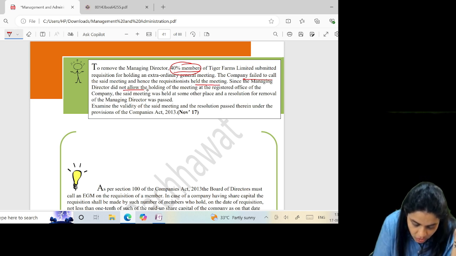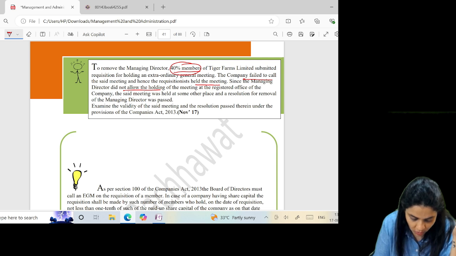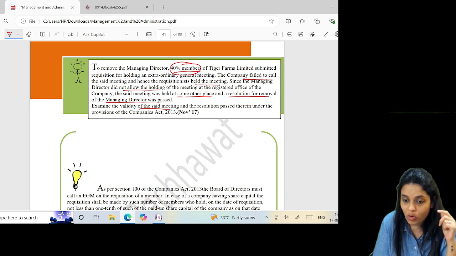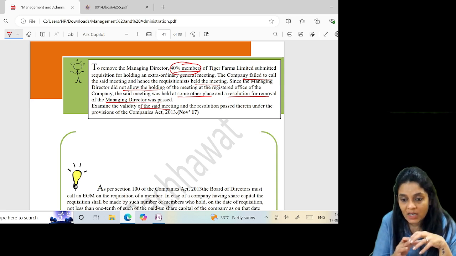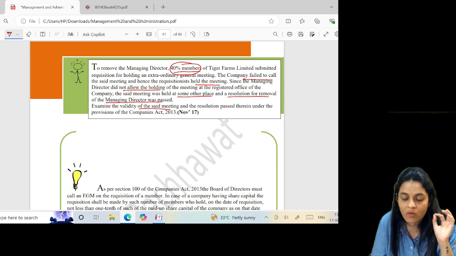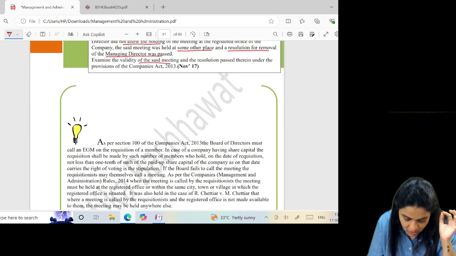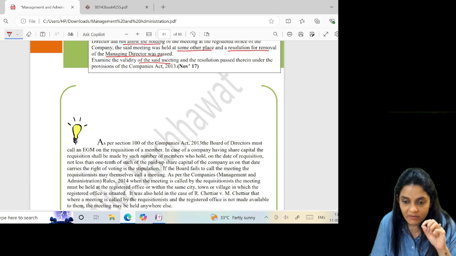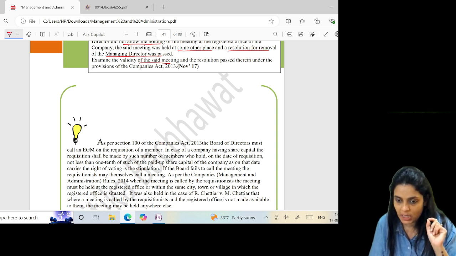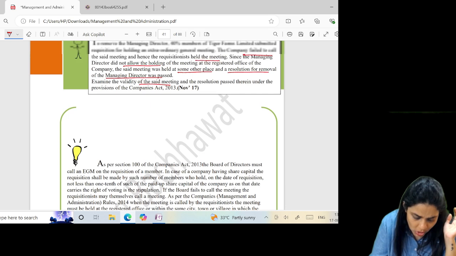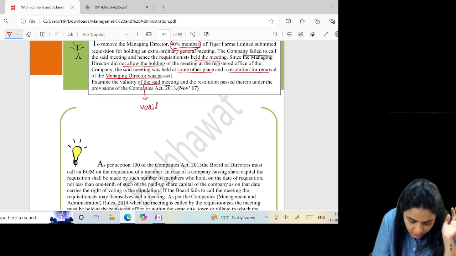Since the MD did not allow the holding of the meeting at the registered office, the said meeting was held at some other place and a resolution for removal was passed. What is the validity? When the meeting is called by the requisitionist, the meeting can be held anywhere at the registered office or anywhere within the same city, town, or village where the registered office is situated. Right? It was also held in the case of R. Chettiar versus M. Chettiar that if the registered office is not made available to the requisitionist, they may call the meeting at any other place. And a meeting called at any other place shall be a valid meeting. So, can we say it is absolutely valid? Correct?